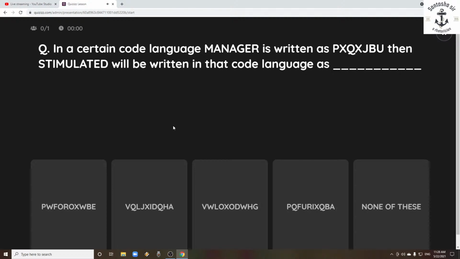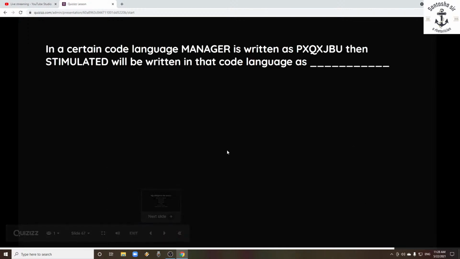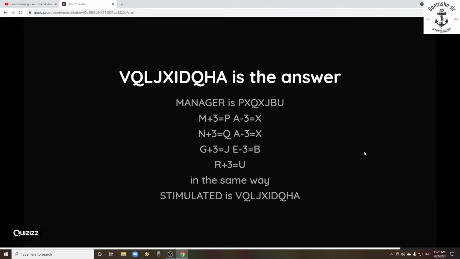Now here, manager is written as PXQXJBU. We need to find out why manager is written like that, then we can write stimulator in the same way. So what's the answer here, and why is that answer the right one? See, manager is written like this: +3 -3 +3 -3 +3 -3 +3.